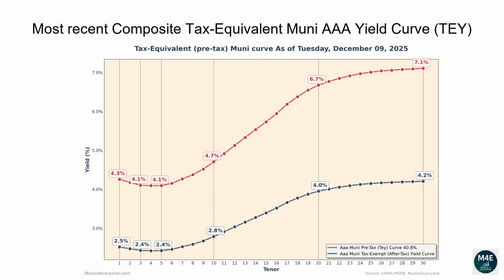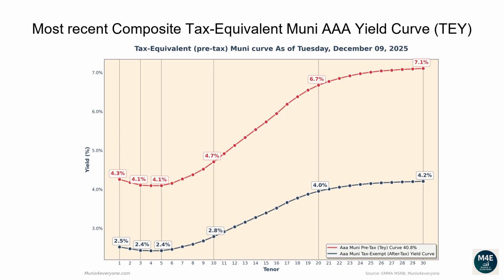Let's now go over the most recent composite tax-equivalent Muni AAA yield curve. The following graph shows, in red, the tax-exempt after-tax Muni yield curve, versus in blue its tax-equivalent pre-tax version assuming a 40.8% top tax bracket as of December 9, 2025. Why would you care to see the tax-equivalent version of the Muni yield curve? More on this later. Let's first go over the pre-tax, aka tax-equivalent yield curve.